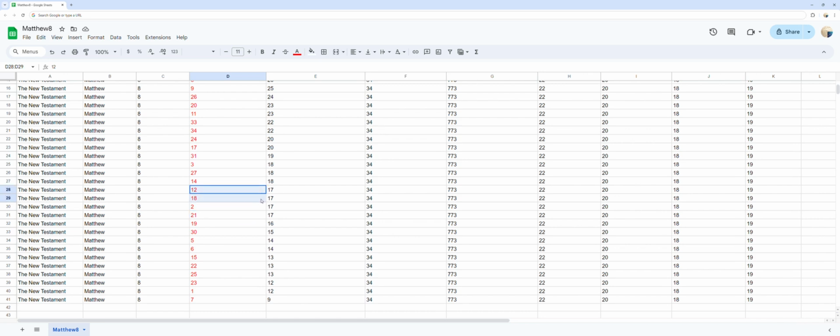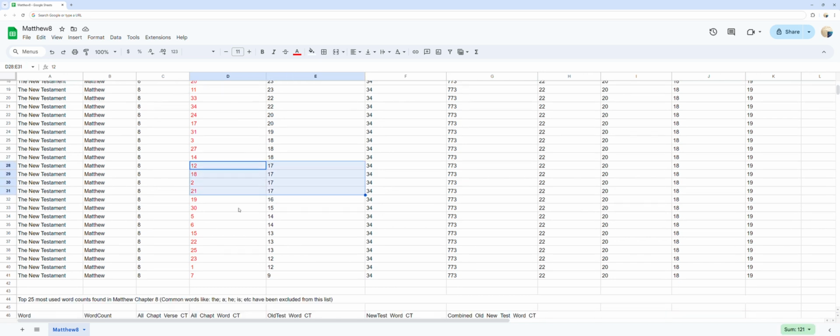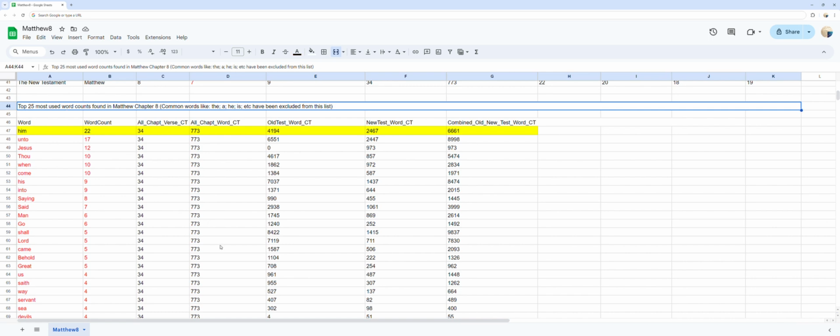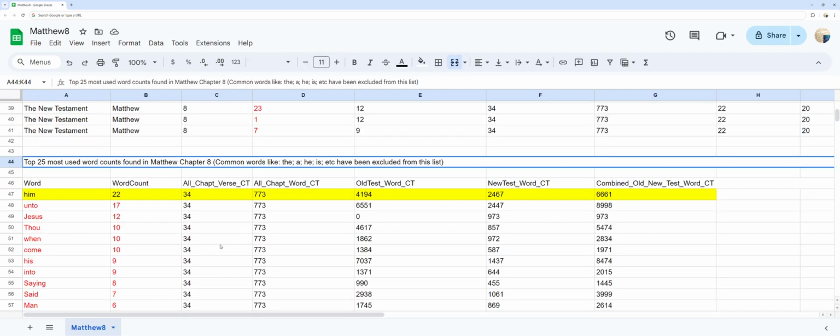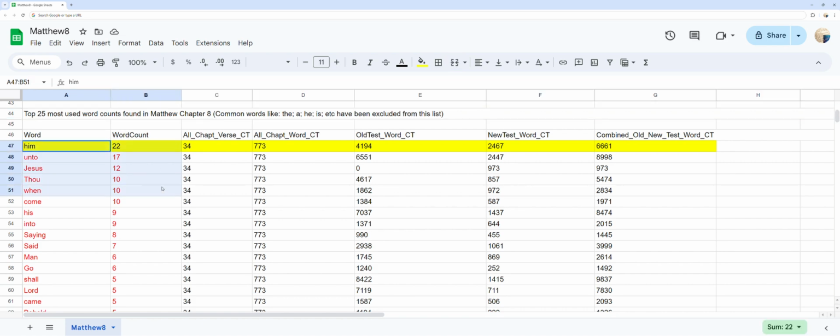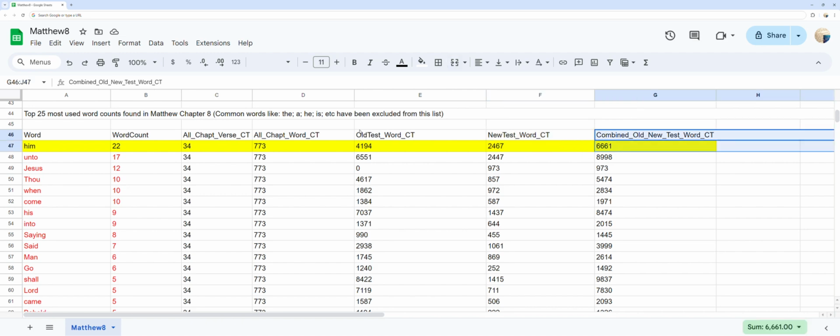Top 25 most used word counts found in Matthew chapter 8. You can see the most frequent words in Matthew chapter 8 and the word count for each, ordered by word count. As well, you can compare that to the total times those words are used in the whole of each Old Testament, New Testament, and both Old and New Testament combined.